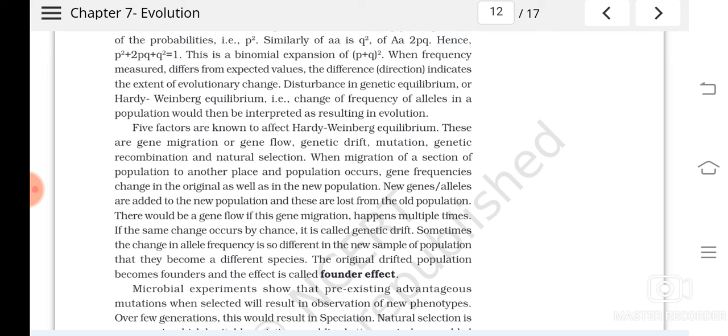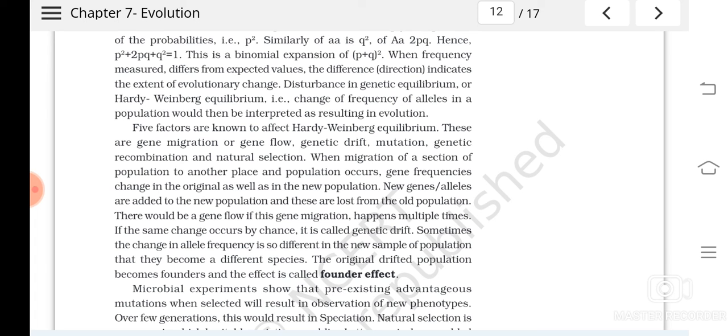Then another is natural selection. Natural selection also should not operate in this population. Then this population will follow Hardy-Weinberg's principle. What does it say? There should not be any change in the gene or DNA content of the organisms found in a particular area. Understood?